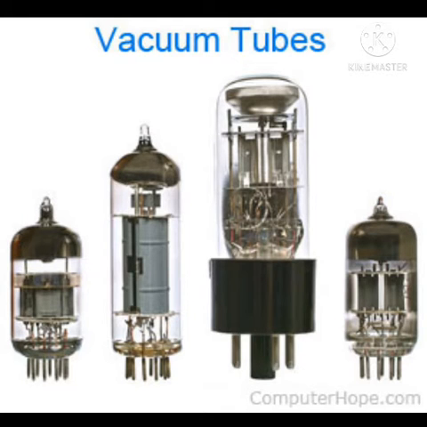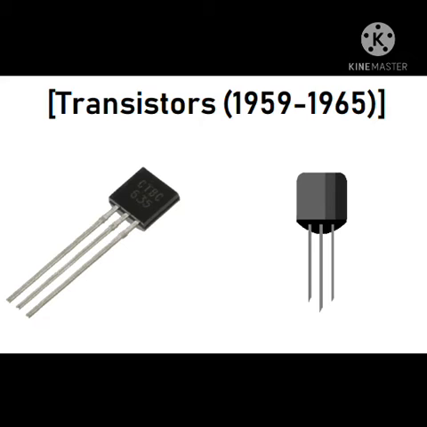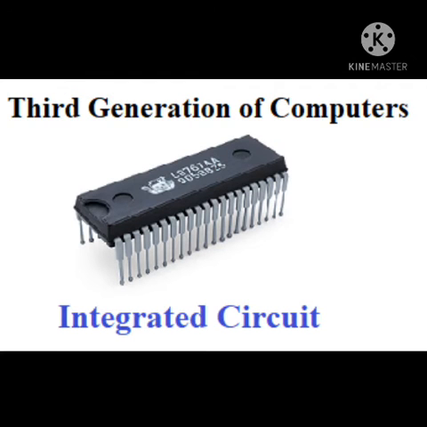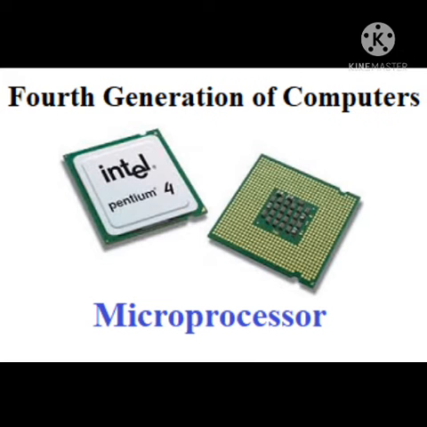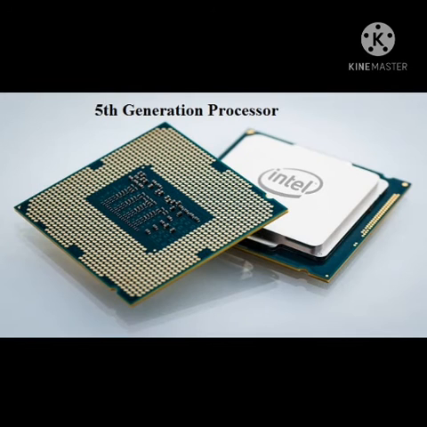Coming to generation of computer technology. First generation vacuum tubes, 1946 to 1959. Second generation transistors, 1959 to 1965. Third generation integrated circuits, 1965 to 1971. Fourth generation microprocessor, 1971 to 1980. Fifth generation AI means artificial intelligence, 1982 till now, which we used.